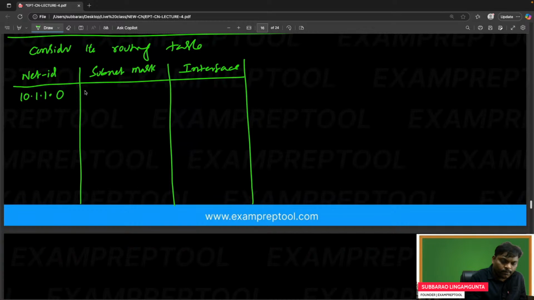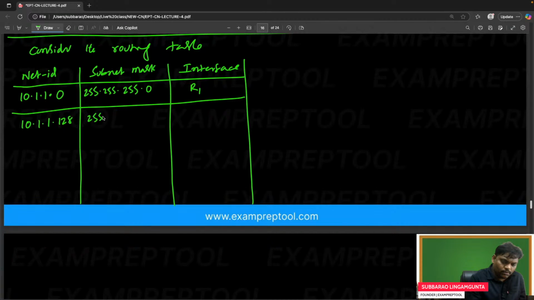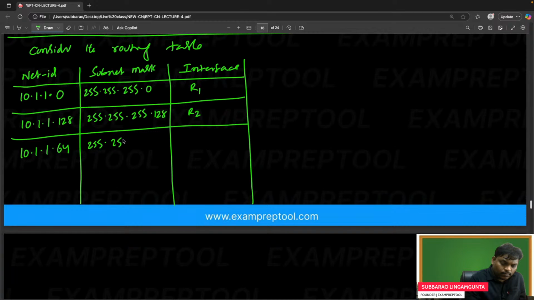10.1.1.0, 255.255.255.0, R1. 10.1.1.128, 255.255.255.128, R2. 10.1.1.64, 255.255.255.192, interface is R3.